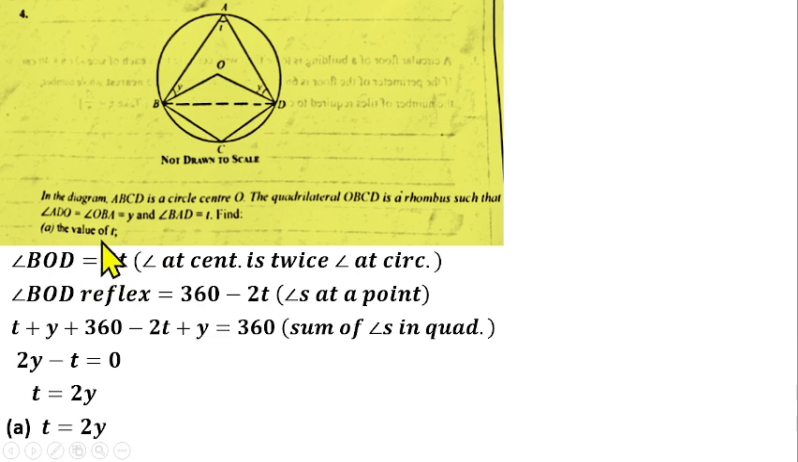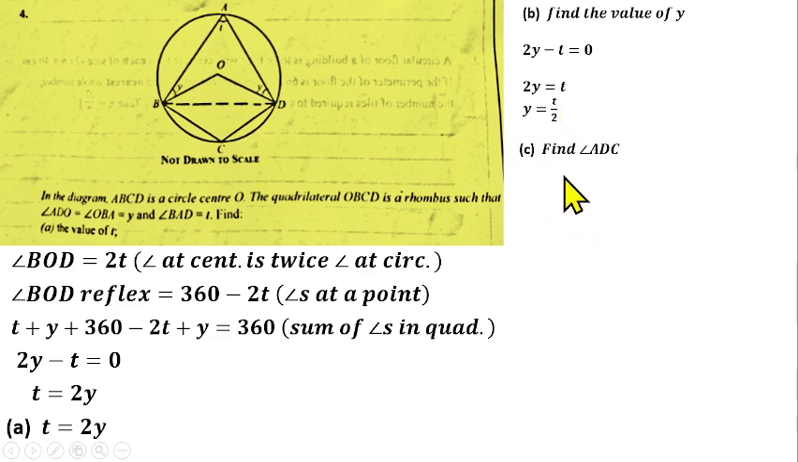So T is equal to what? 2y. That's the solution for question number A. Then for question number B, you have to find the value of y as well. So you can find the value of y from here. We know that from here you have 2y minus T equals to 0. From there you can make y the subject of the formula by collecting like terms. So you have 2y equals to T, then divide both sides by 2. You have y is equal to T over 2 from there as well. So that will give us the value of y.